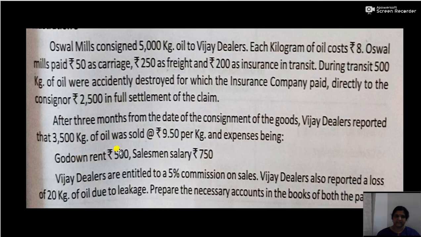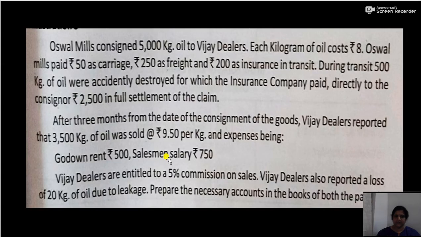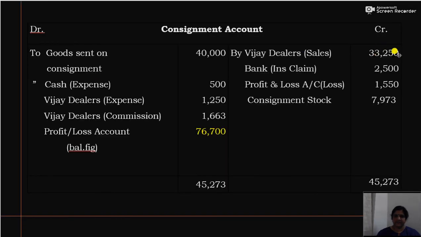Now the sales is 3500 kg at the rate of rupees 9.50. So the sales will be 33,250. Then commission is, I think, 5% on sales. So commission 5% on sales, that will be here 33,250 into 5 divided by 100, that is 1662.5, I think.